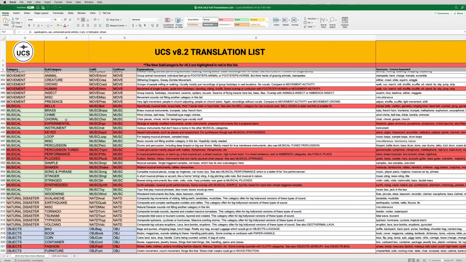So we've added a bells subcategory. We've added an experimental subcategory. We've added musical keyed. Now, keyed things are some things like pianos and harpsichords. This is a bit of a point of contention by some people because a piano is technically a percussion instrument, right? Or some people consider it a stringed instrument. So we just said, okay, well, let's find a way around that problem by just calling them keyed instruments. Tuned percussion, which are basically things like xylophones and marimbas and things like that, steel drums. Musical performance for a single recording of a performed musical piece.